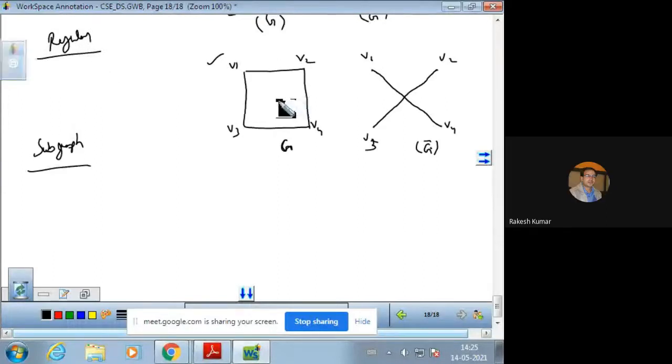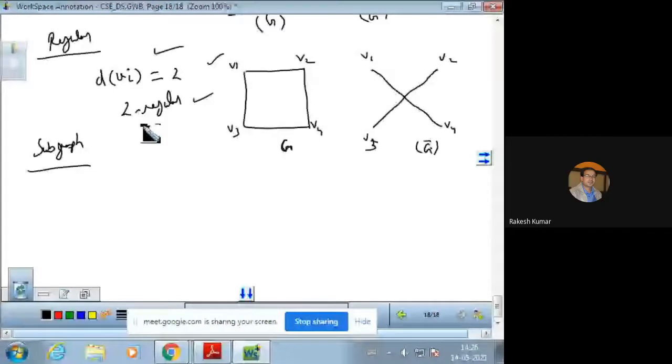Now, in this graph G, just see, the degree of each vertex is 2. So this is a regular graph, and this is said to be 2 regular. And if in a graph the degree of all vertices is 3, that will be a 3 regular graph.